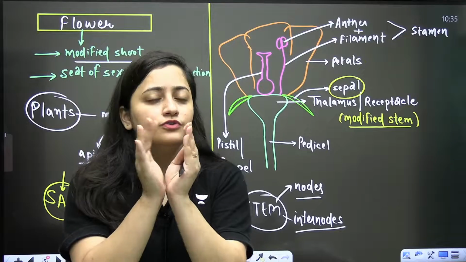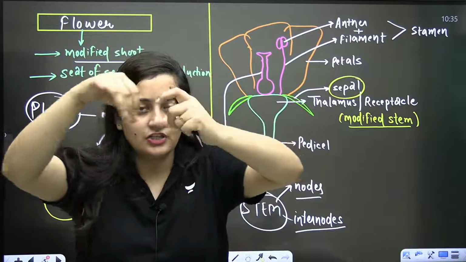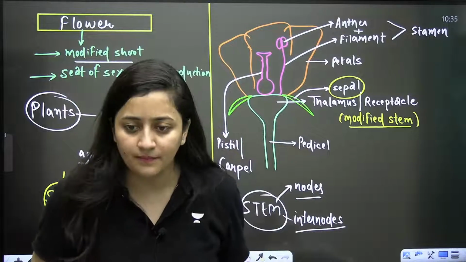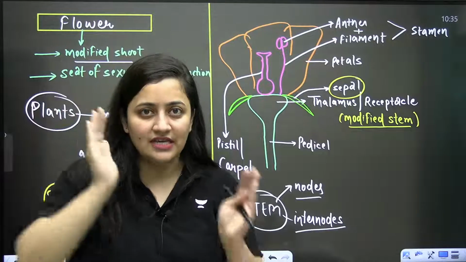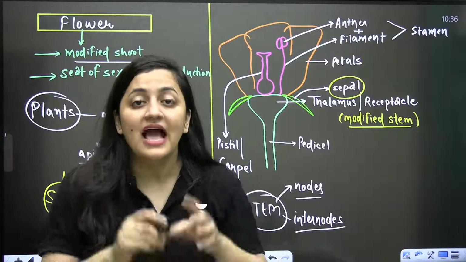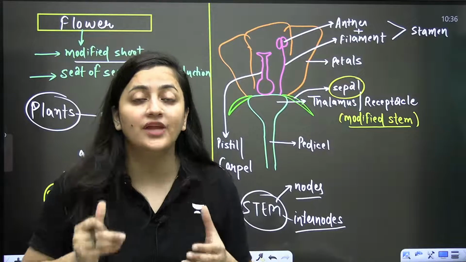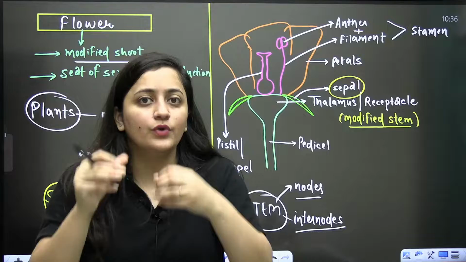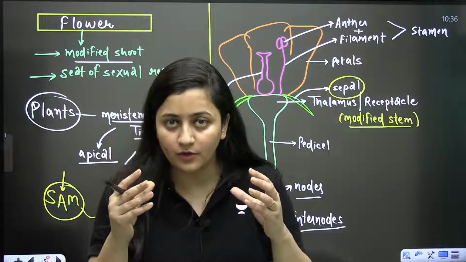So in the case of rose, you know that when it is in the bud stage, those green colored, leaf-like structures are covering that particular bud. Actually, they are the sepals. They are meant for protection. They are protecting that growing bud. So their main role is protection. Are you getting it?